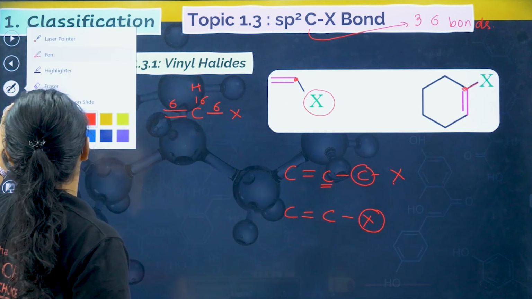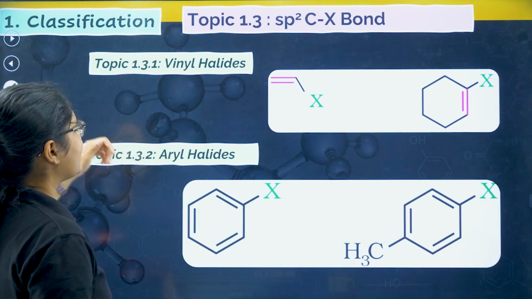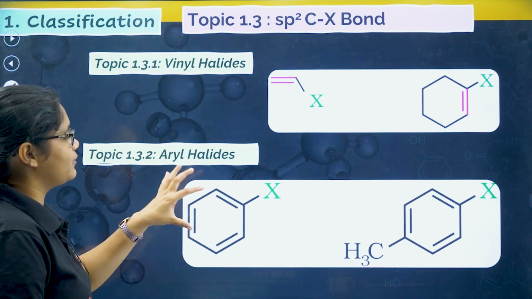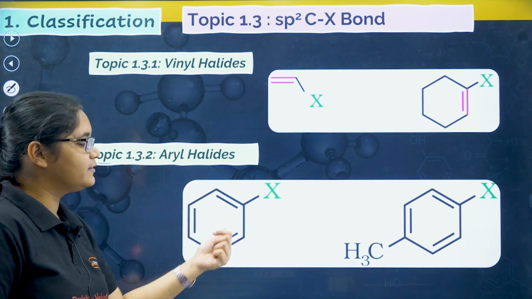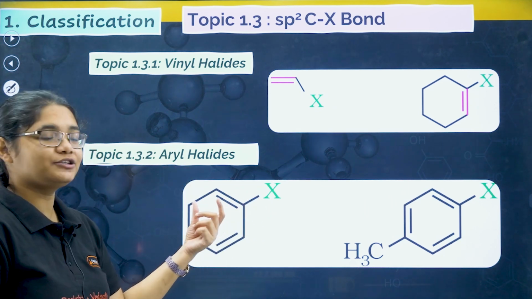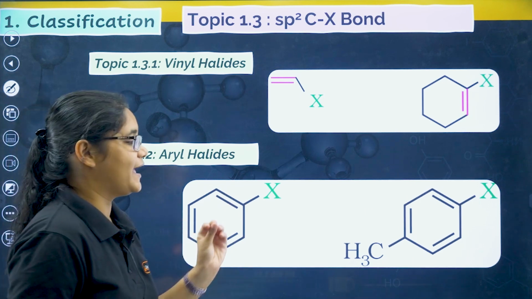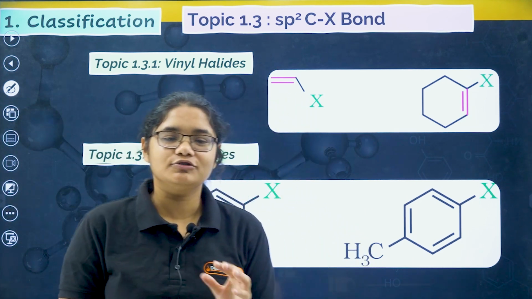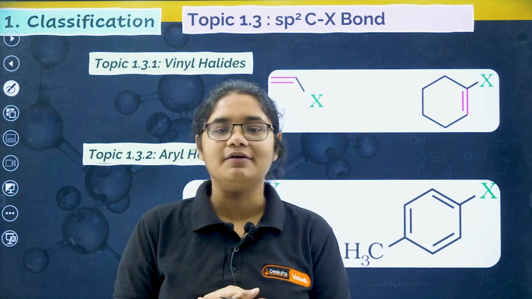Now the next one, aryl halides. Aryl halides means when you have an aromatic ring and the X or the halogen is directly attached to it, we call it aryl halides. Okay, so students, with this the classification part we have completed.